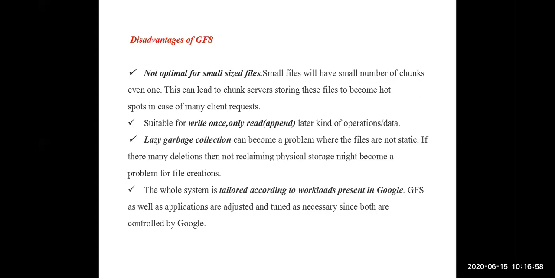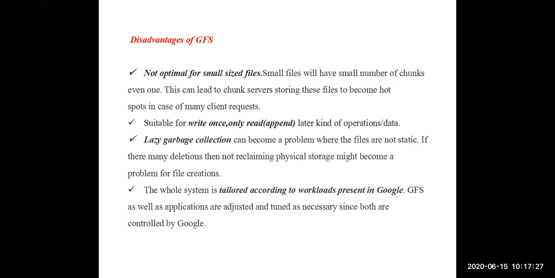Due to this lazy garbage collection, memory problems will come in the future. For creating new files, memory may not be sufficient. That is one more drawback. And one more drawback of the Google file system is that it is best suited for write once, read many times.